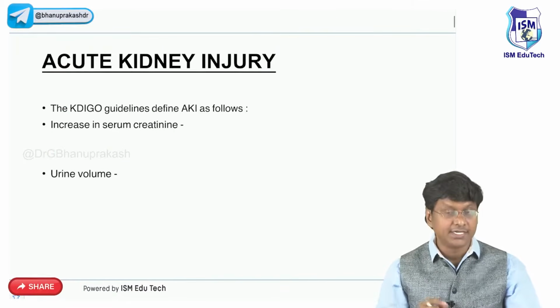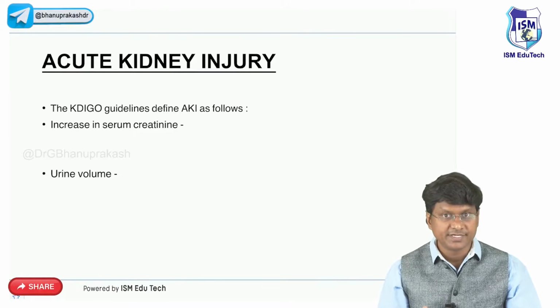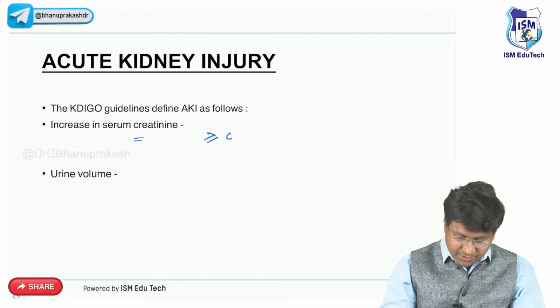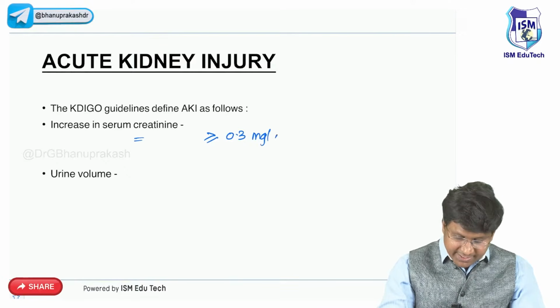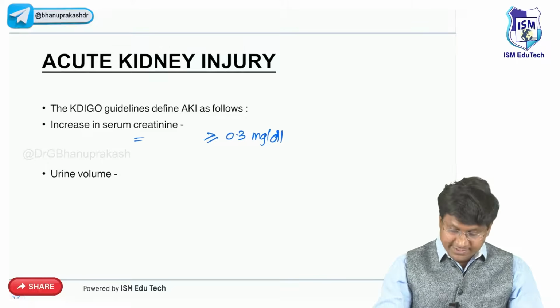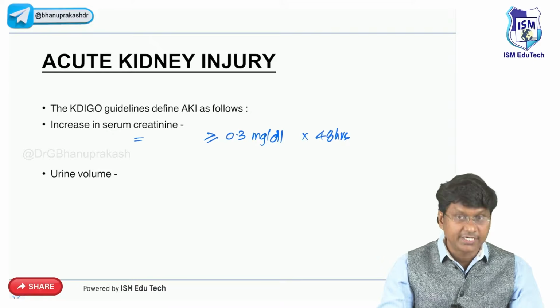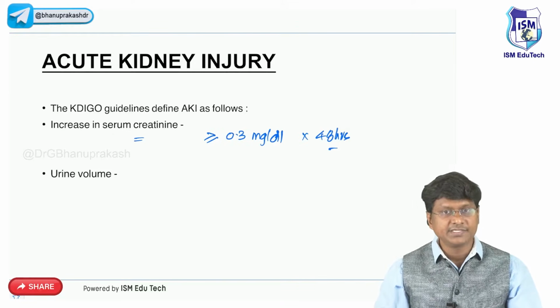If you take acute kidney injury, what should happen here? There should be an abrupt increase in serum creatinine. How much should be the increase in serum creatinine levels in acute kidney injury? It should be more than or equal to 0.3 milligrams per deciliter, that should be elevated within 48 hours, or there should be a decrease in the urine volume.